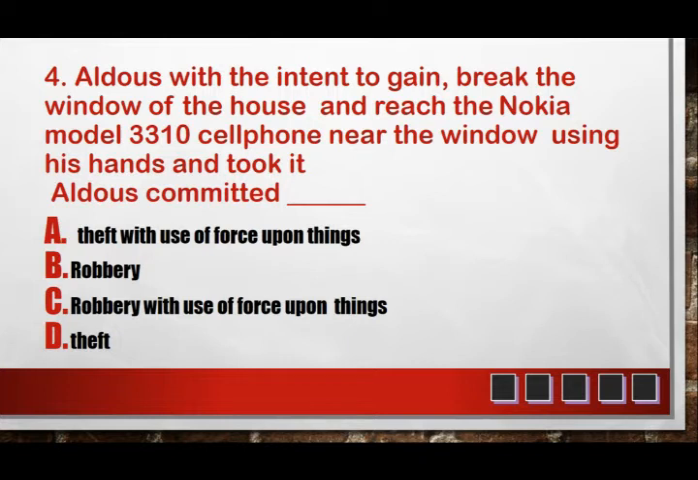Aldous, with intent to gain, broke the window of the house and reached the Nokia Model 3310 cell phone near the window using his hands and took it. Aldous committed A. Theft with use of force upon things. B. Robbery. C. Robbery with use of force upon things. Or D. Theft.